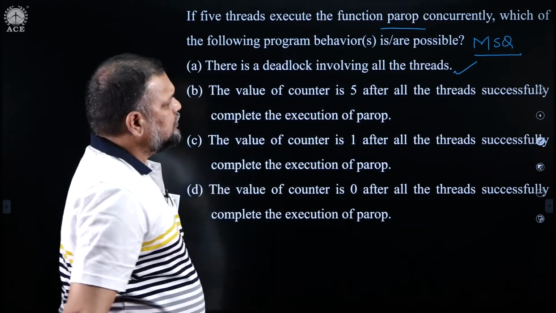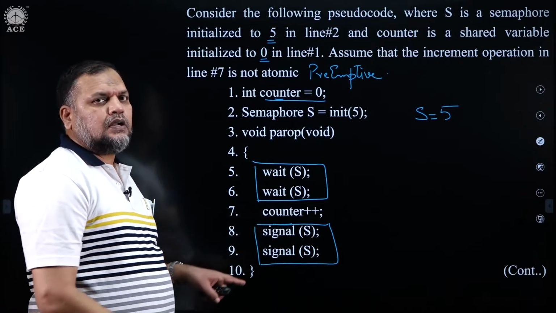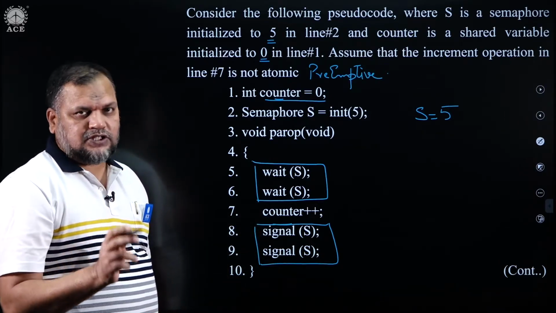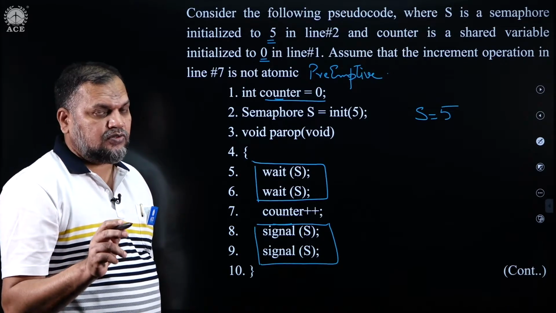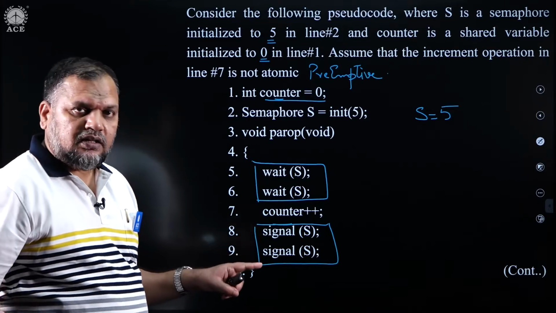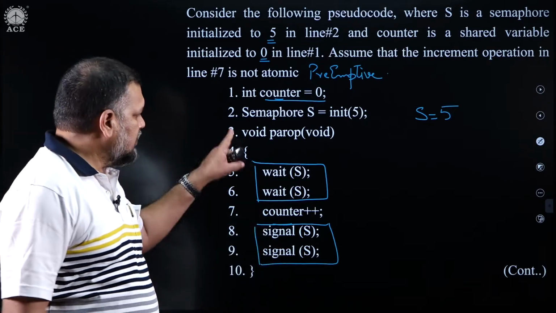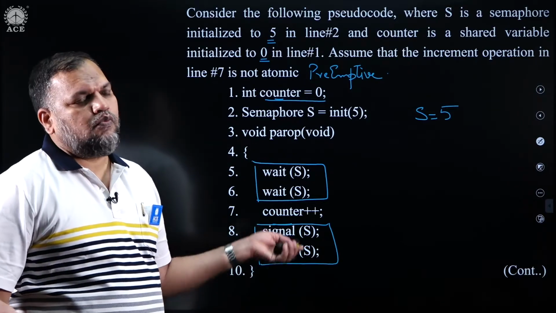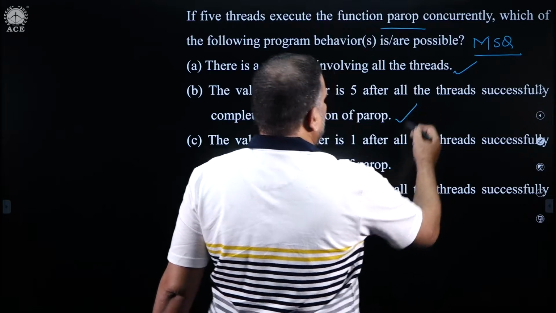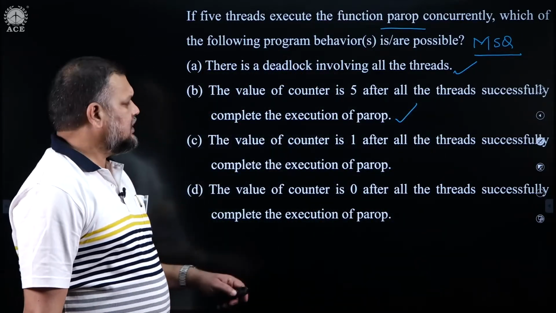Option B: The value of counter is 5 after all the threads successfully complete the execution of parop. If I execute counter plus plus without any preemption, individually one by each thread, then the counter will be made 1 by the first thread, then 2 by the second, 3 by the third thread, 4 by the fourth thread, 5 by the fifth thread. So, sequentially without preemption, the counter can very well be 5. So, therefore, this answer is also correct. Got it? Now, the third, the value of counter is 1 after all the threads successfully complete.